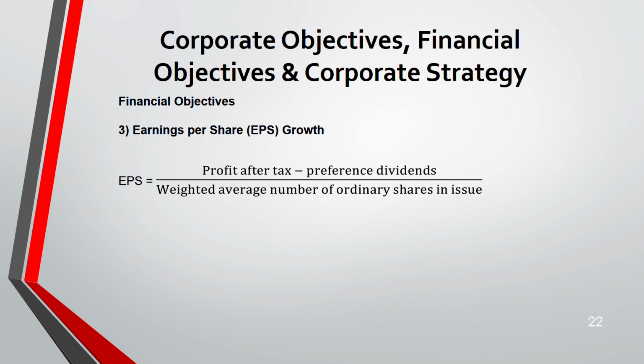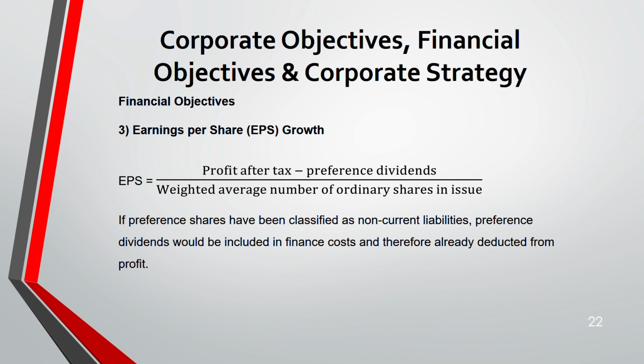They are paid after everyone is paid. After you pay the bank their debt or the interest, after you pay the preference dividend, everyone is paid. Equity shareholders are paid at the end. That's why you deduct preference dividend from profit after tax and divide by ordinary shares. But preference shares have flexibility. It depends on how you classify them, as a non-current liability or as equity.